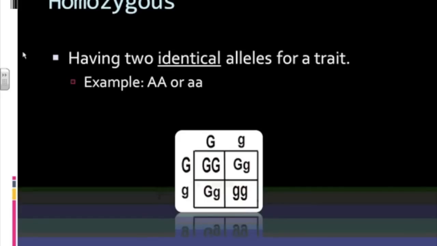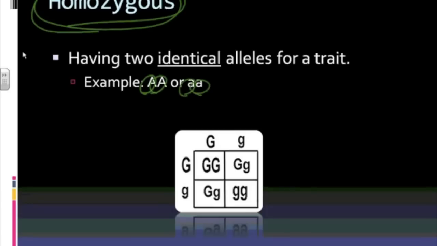Okay, now, when we're looking at the genotype, we're looking at the genetic code. We can have two alleles that are the same. If two alleles, two parts of the genetic code, are the same, they're either both dominant or they're both recessive, we call this homozygous. Okay, homozygous. So if I have two capitals, that's homozygous dominant. Two lowercase, that is homozygous recessive.